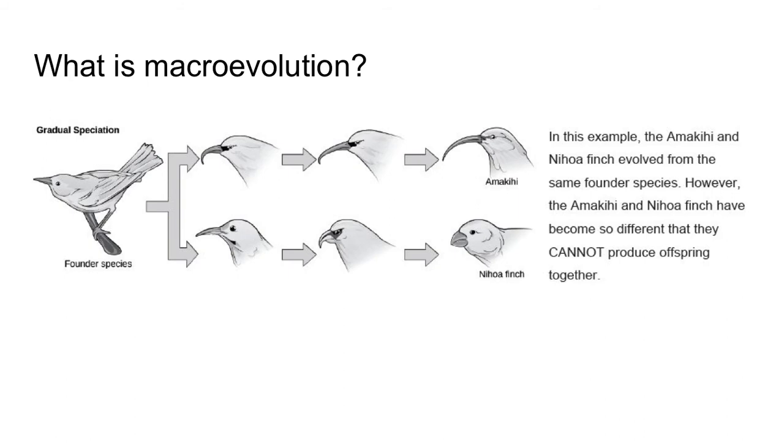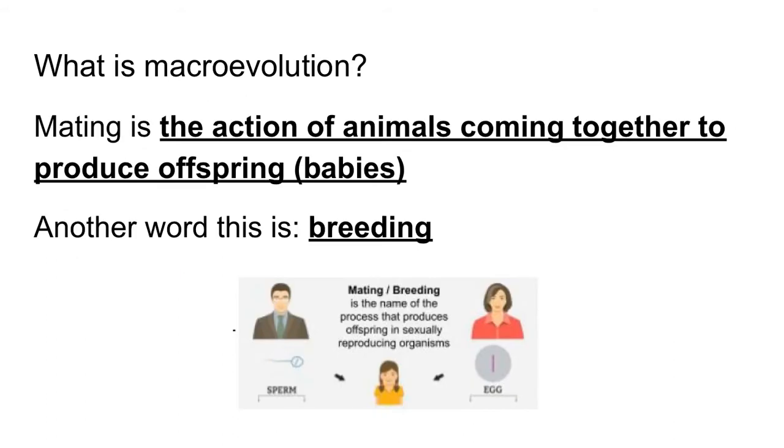So let's look at an example of macroevolution. Here's our founder species on the left-hand side. Over time, small things change. So in this example, the two finch species evolve from the same founder species. However, they become so different that they cannot produce offspring together. So remember, mating is the action of animals coming together to produce offspring or babies. In other words, mating is breeding. That's the process where sexually reproducing organisms make offspring.